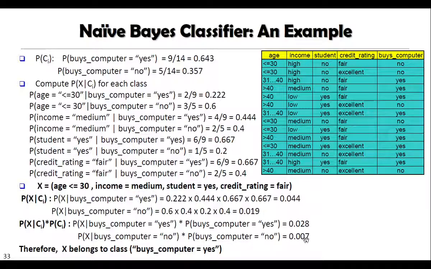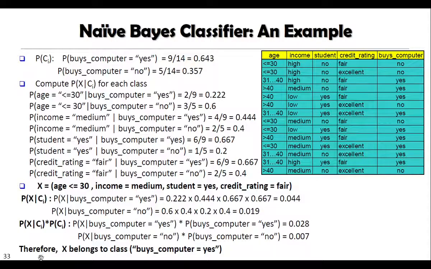From where do we get this? This is the product of 0.019 into 0.357. Then we compare these two. This is for yes 0.028 and for no 0.007.